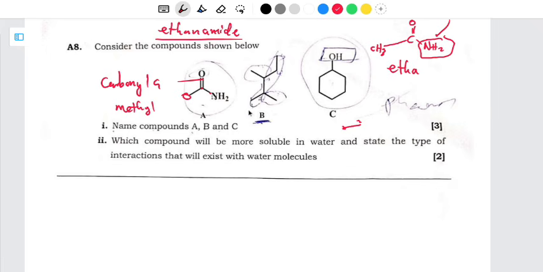So we name the compound according to the number of carbons in the longest chain. If we count this one to be 1, this one is going to be 2, this one is going to be 3, this one is going to be 4, this one is going to be 5. Let's see if we use this way. This one is going to be 1, 2, 3, 4. So this is the shortest one, so we can't consider this one. We need to consider the longest chain. This one is going to be 1, 2, 3, 4, 5.